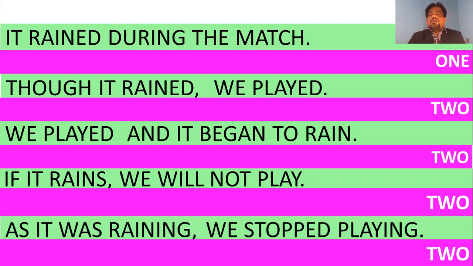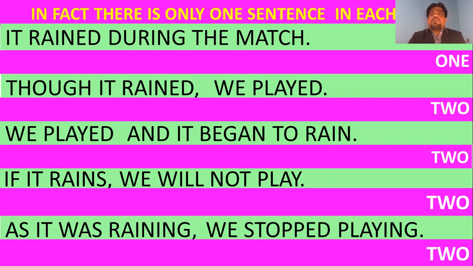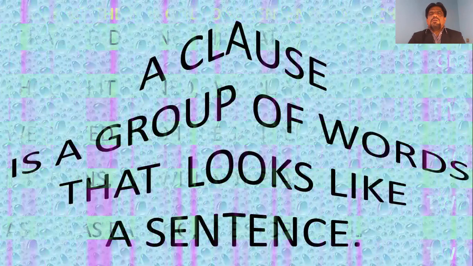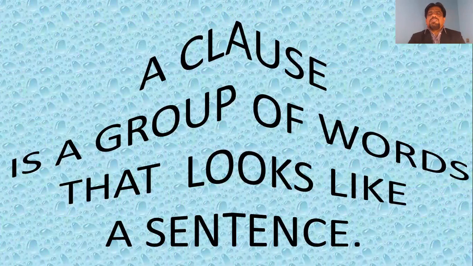In fact, there is only one sentence in each row. Then how did we get confused? Because we found something similar to sentences in each of these rows. We found something that looked like a sentence.